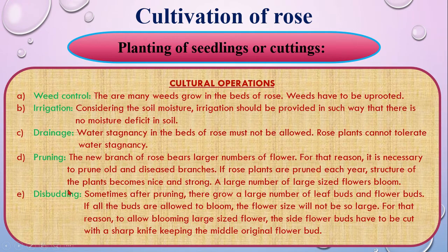Disbudding, which is very important. Sometimes after pruning, a large number of side buds and flower buds grow. If all buds are allowed to bloom, the flower size will not be large. That is why we have to allow large size flowers to bloom. These side flower buds have to be cut with a sharp knife, keeping the middle original flower bud. This one is very important for your CQs, that means creative questions.